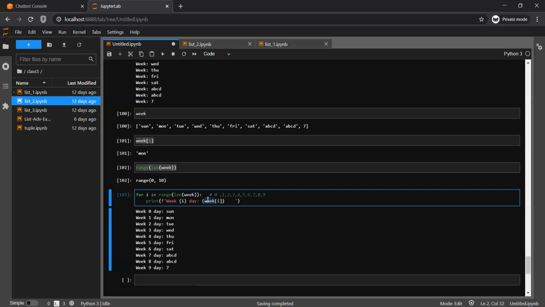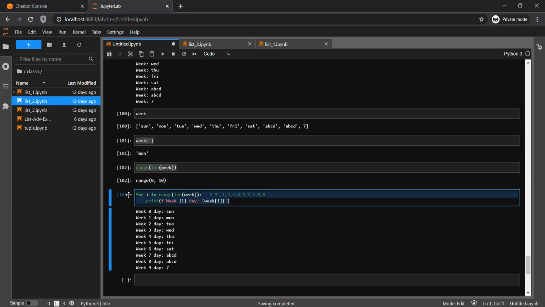Okay, suppose at the very start, the value of i is 0. So this will return me week 0. Week 0 value is Sunday. Then week 1 value is Monday, week 2 value is Tuesday. So it starts from week 0, and logically that works fine.